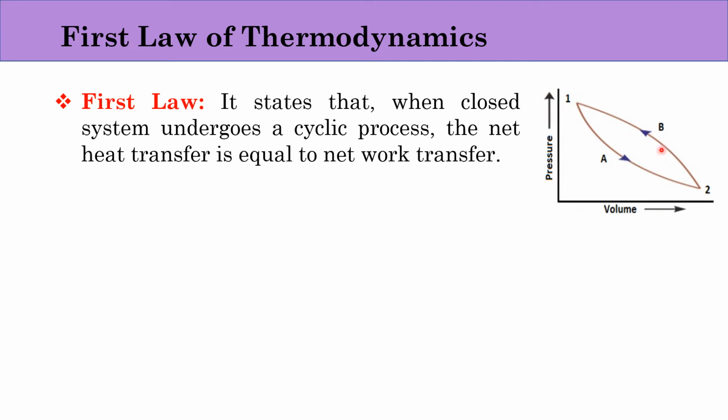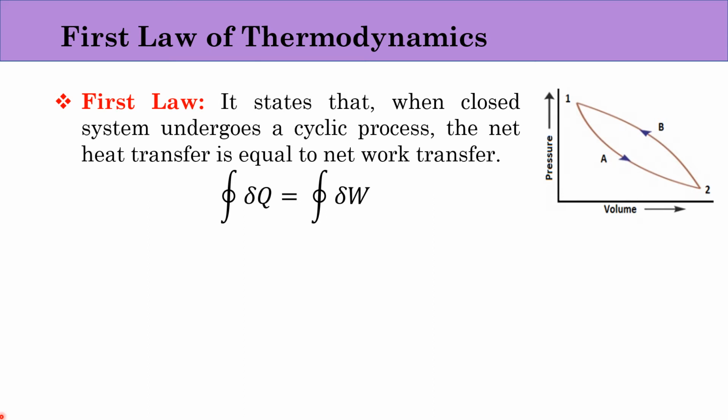So in this cyclic process, it takes two processes to complete the cycle. So this is what the first law states. During a cyclic process, heat added can be completely converted into work or work can be completely converted into an equal amount of heat. So mathematically we can write it as, this represents the cyclic integral. So cyclic integral of del Q is equal to cyclic integral of del W. So this is how mathematically we write the first law of thermodynamics.